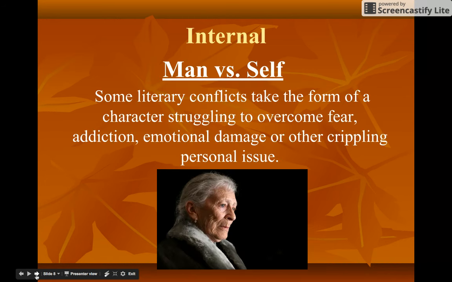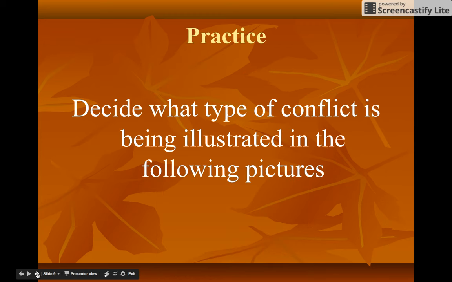Internal conflict. There is one type of internal conflict. Man versus self. Some literary conflicts take the form of a character struggling to overcome fear, addiction, emotional damage, or another crippling personal issue.